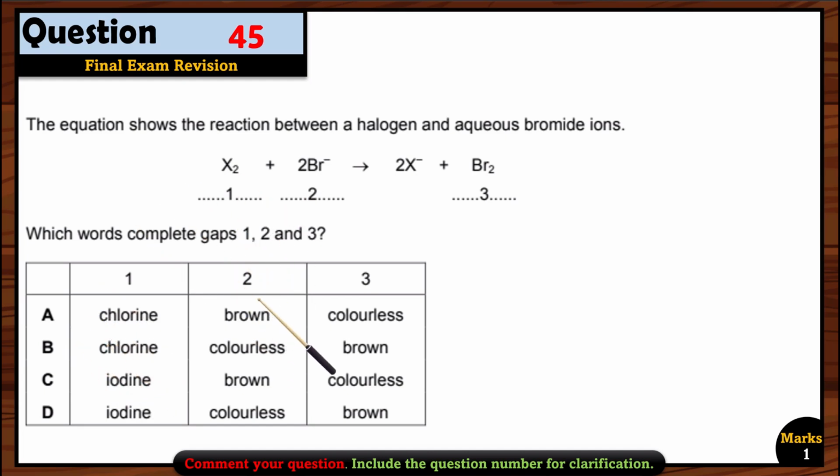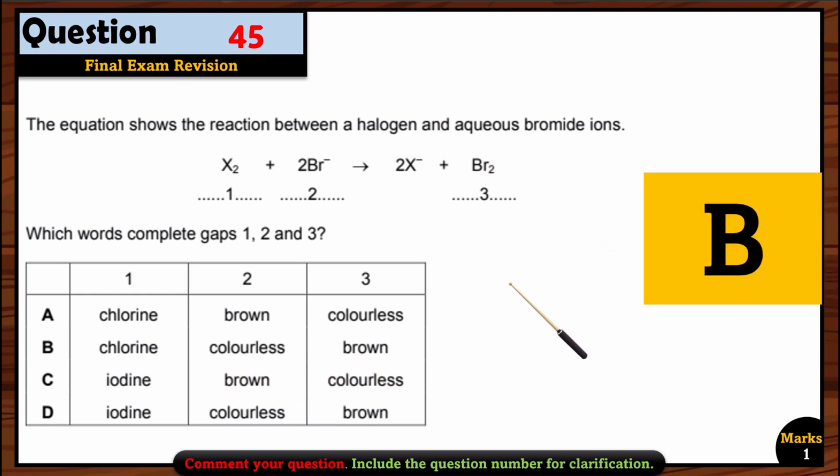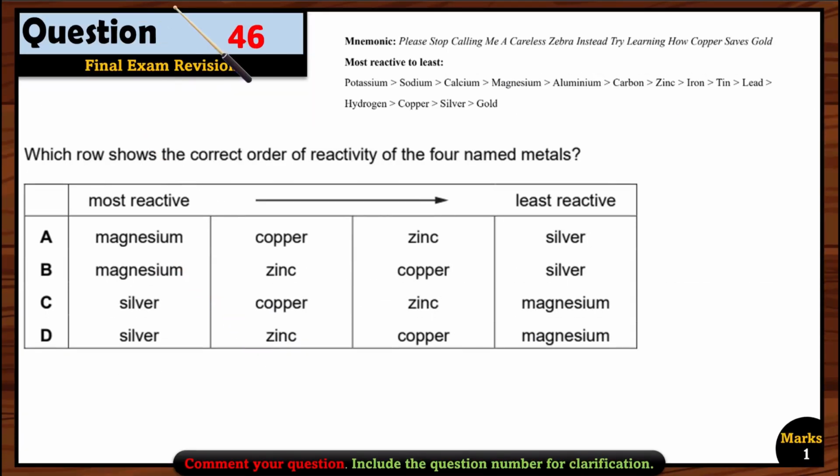So 1 is chlorine. Okay, let's see for 2. So now bromine is in the aqueous solution. So when bromide is in the aqueous solution, there is no color, right? So the solution should be colorless. But when it becomes bromine, okay, so the bromine will give you an orange-brown color. So that's why option B is the right option here. So option B is correct.